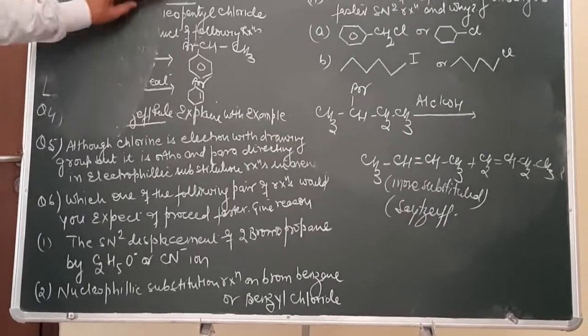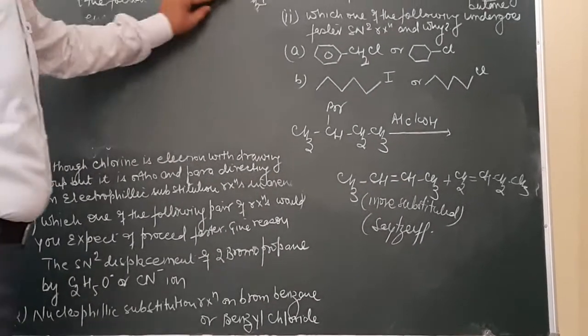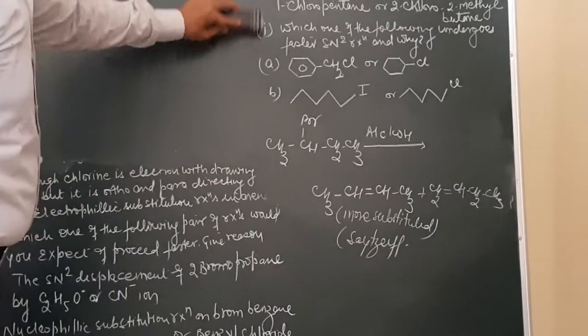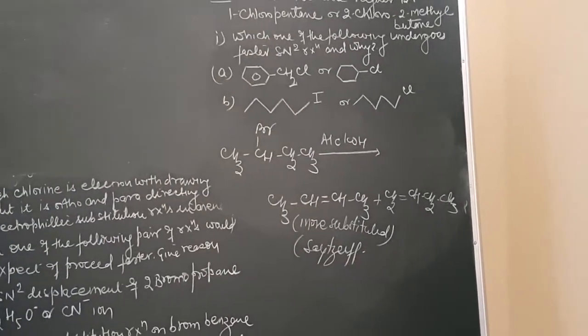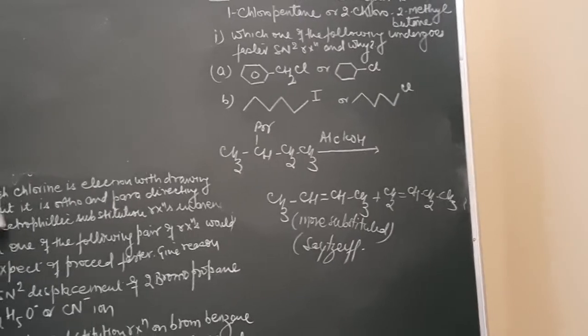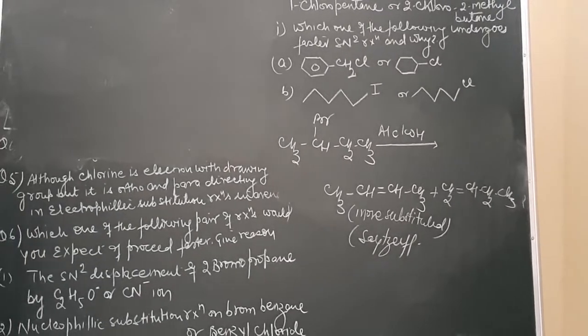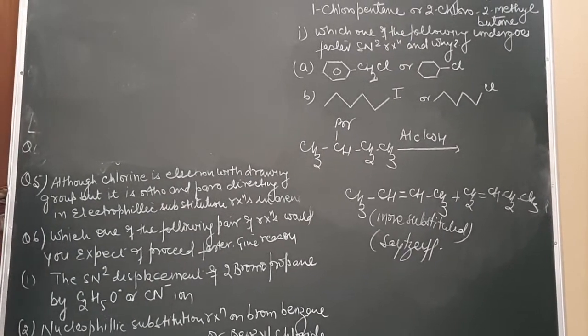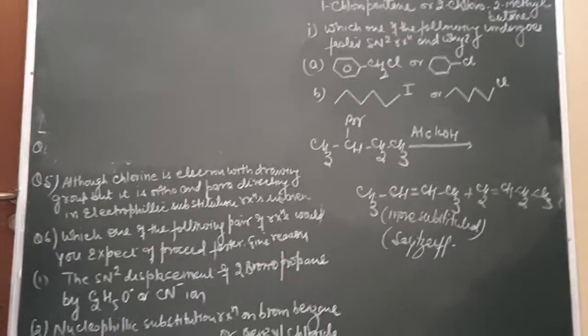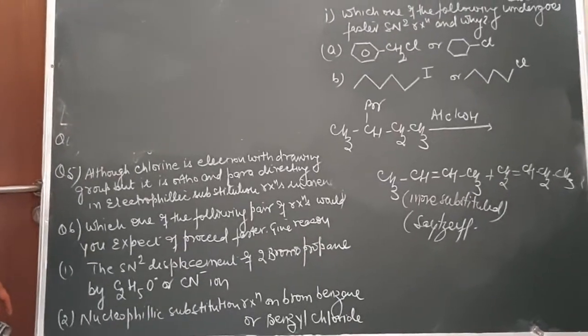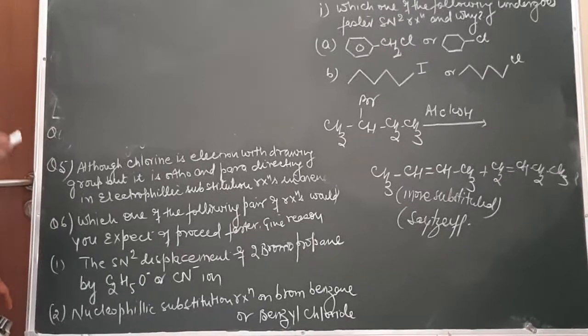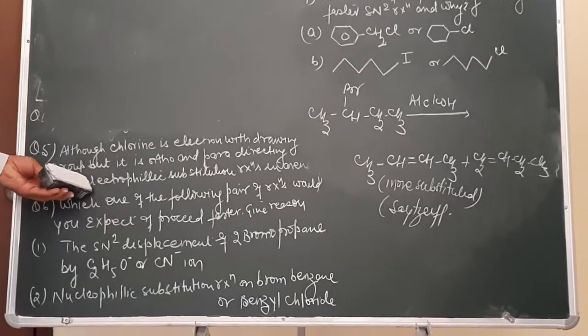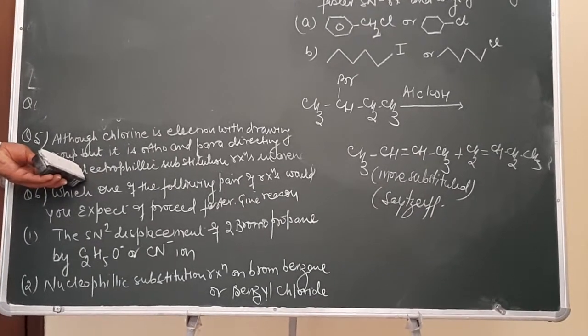We have done the conversion part. We have done what is Saytzeff rule, and the next question is, all the chlorine is an electron withdrawing group, but it is ortho and para directing. I told you chlorine due to minus I effect is deactivating, but due to resonance it releases the electron at ortho and para position and hence activates the electrophilic substitution reaction at the ortho and the para position.